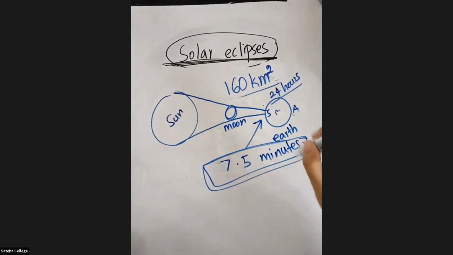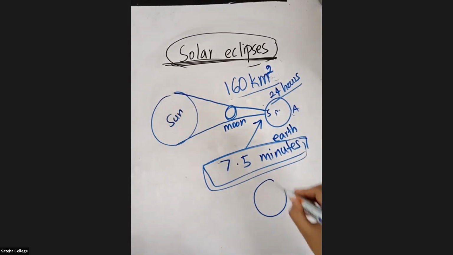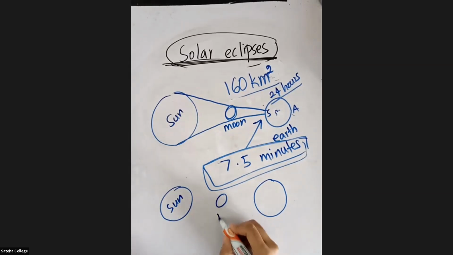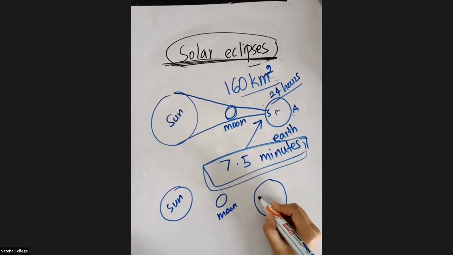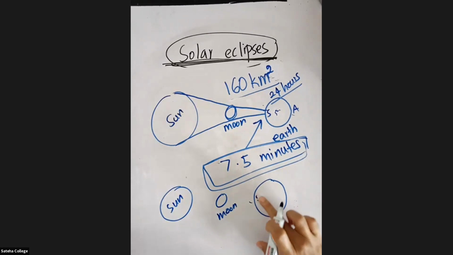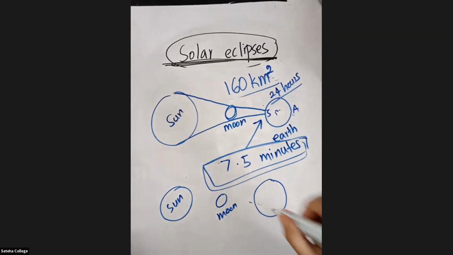Now let's say, because it is rotating around its own axis, when the sun is here and the moon is here, this area is Sri Lanka. Let's say we are living here and the opposite side is America. Who will experience the solar eclipse? Sri Lanka, very good. Now the earth rotates around its own axis and America has come here and Sri Lanka is here. Now who will experience the solar eclipse? America. Very good, students. Well done.